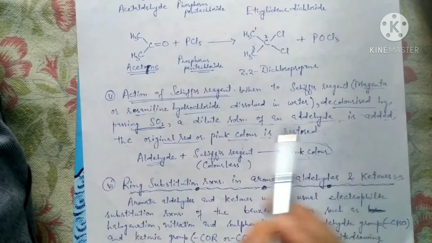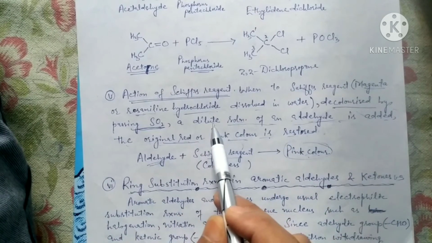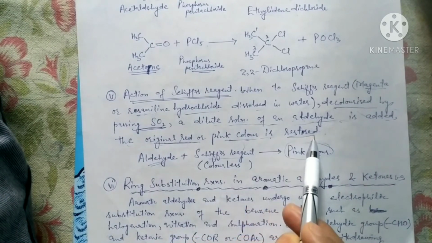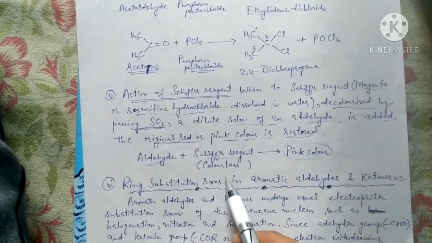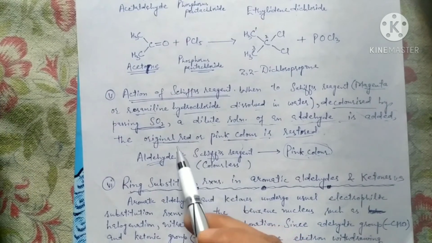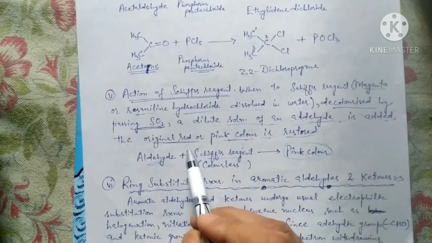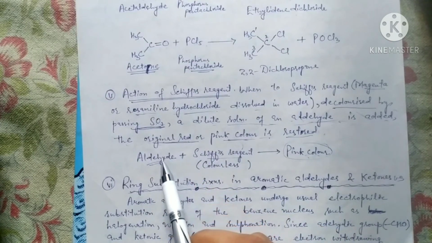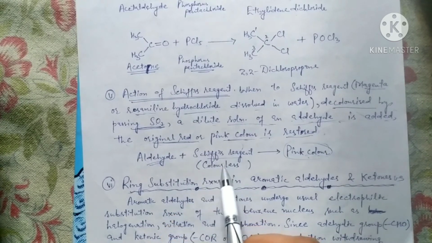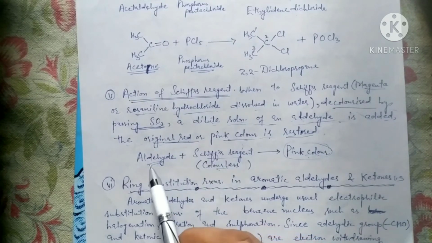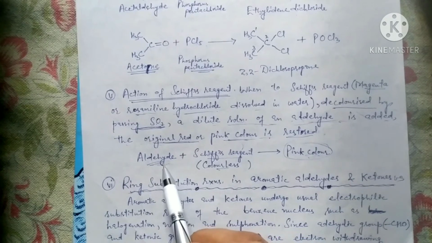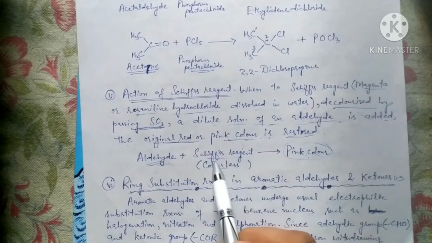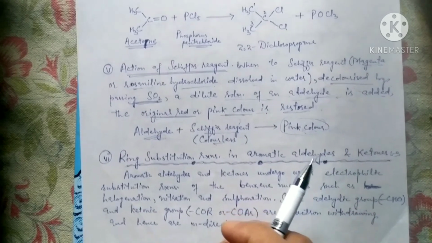If a dilute solution of an aldehyde is added to that solution, the original red or pink color is restored. So the original color of Schiff's reagent is pink. If sulfur dioxide is passed through that pink colored solution, it becomes colorless. And again, when an aldehyde solution is added to that colorless Schiff's reagent, the pink color is restored.